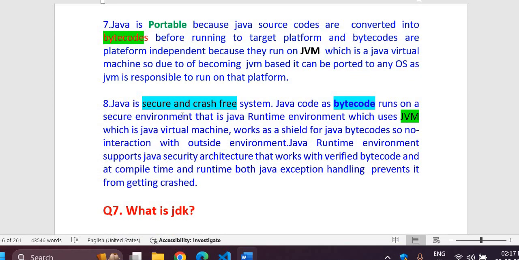Then Java is secure and crash free. As we have already said, Java code as bytecode runs in a secure environment, that is the Java runtime environment, which uses JVM, the Java virtual machine, and works as a shield for Java bytecodes. So there is no interaction with the outside environment. The Java runtime environment supports the Java security architecture that works with verified bytecode, at compile time and runtime both. Java exception handling prevents it from crashing. So these are the features for discussion today, to understand how Java is so popular.